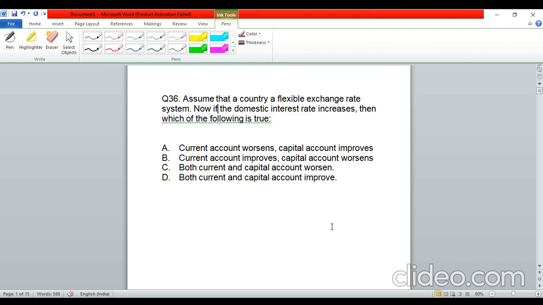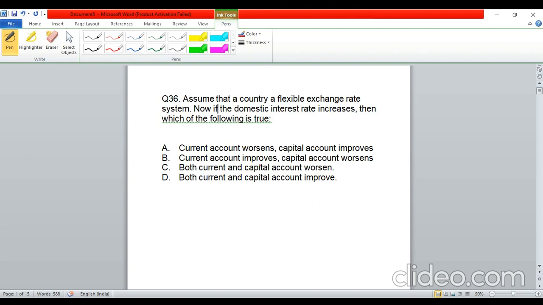So, question number 36. Here it was given that a country follows a flexible exchange rate system, and then it was asked, if the domestic interest rate increases, which of the following statements is true. So let us look at this, guys, how to solve this. I think a very simple question again.